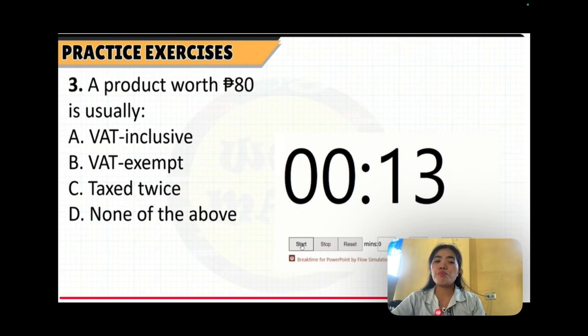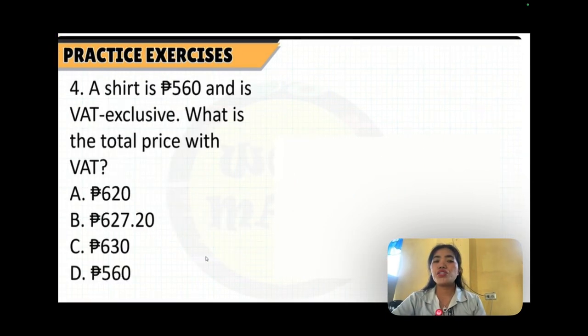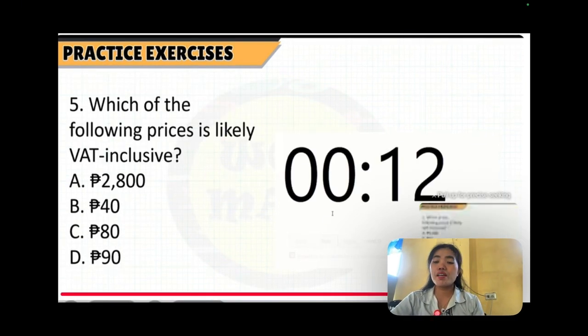Number three, the product worth 80 pesos is usually A, VAT inclusive, B, VAT exempt, C, tax twice, D, none of the above. Number four, a shirt is 560 pesos and is VAT exclusive. What is the total price with VAT? A, 620 pesos, B, 627 pesos and 20 centavos, C, 630 pesos, D, 560 pesos. And number five, last number, which of the following prices is likely VAT inclusive? A, 2,800 pesos, B, 40 pesos, C, 80 pesos, and D, 90 pesos.